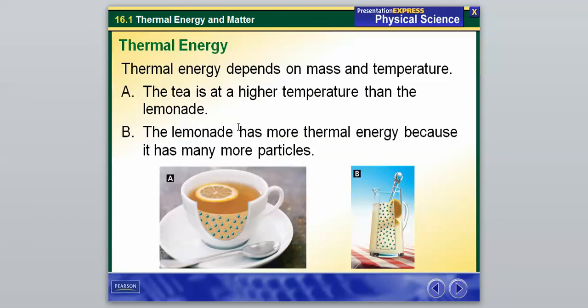And then here is another example to talk about how it depends on mass and temperature. We have a cup of hot tea and a pitcher of cold lemonade, and even though the tea is going to be at a higher temperature, the lemonade is going to have more thermal energy because overall it has more particles. So mass can override temperature, and kind of vice versa there. Since there's so much more mass and so many more particles in this cold pitcher of lemonade, it's going to have more thermal energy than the tea.